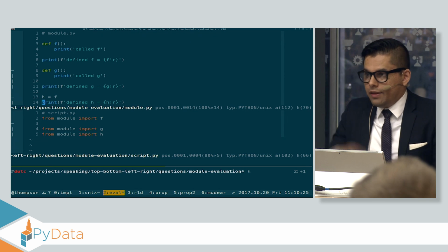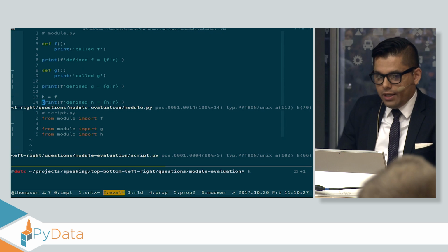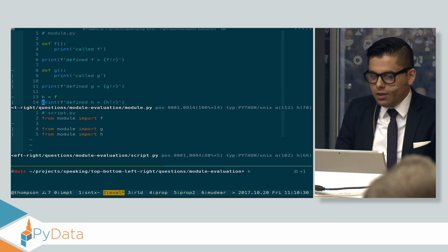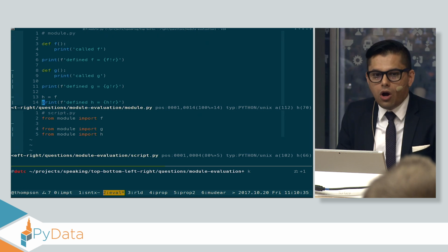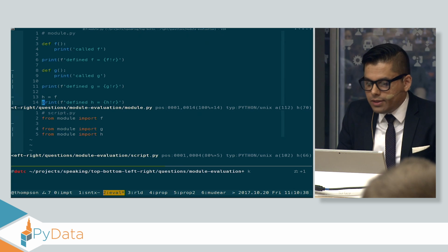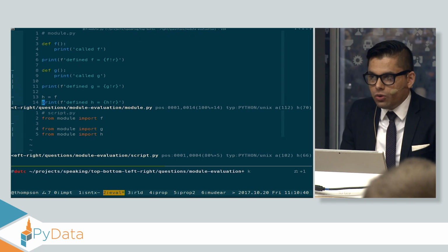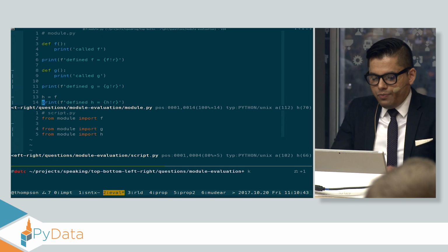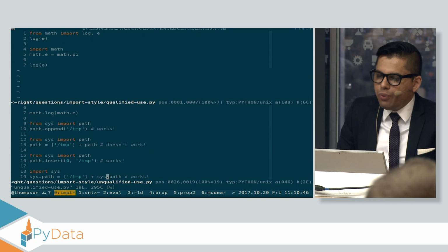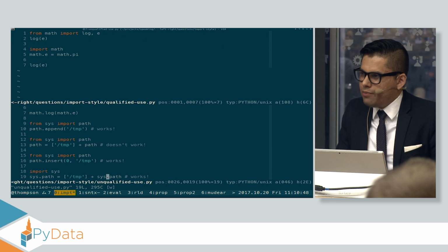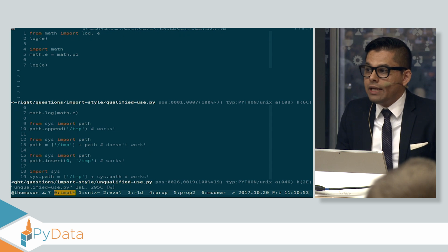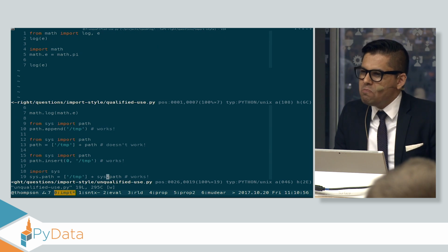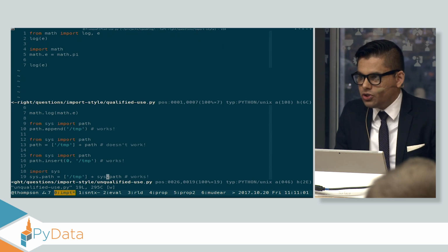In the script below, that module is only ever executed once. It is executed from top to bottom, left to right. The very first time this module is executed, all 3 of those define statements are printed out to the screen. Doesn't matter if you import F from the module or G from the module or H from the module. Some people, when they look at this, say, well, if I import just log and e from math, I use less memory because I don't pull in the other stuff. Nope. Python always runs modules in their entirety from top to bottom. Why? Because you could always, at the bottom of the module, have a for loop that defines some function many times.